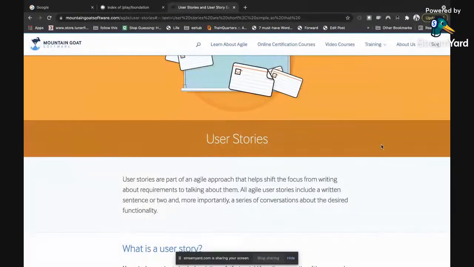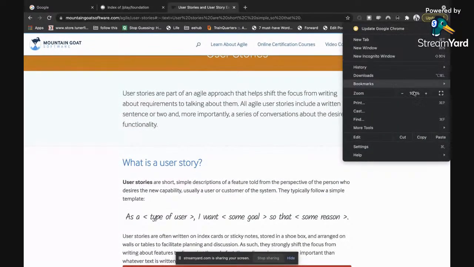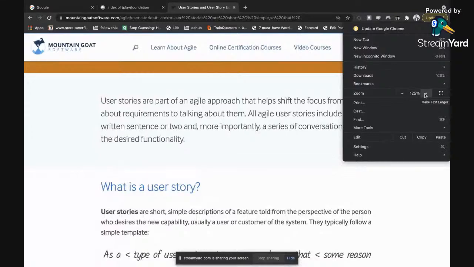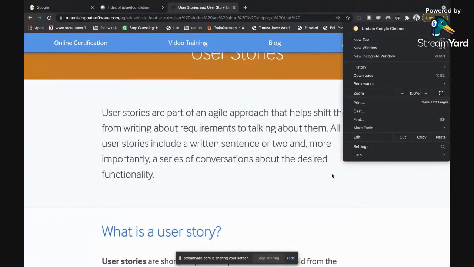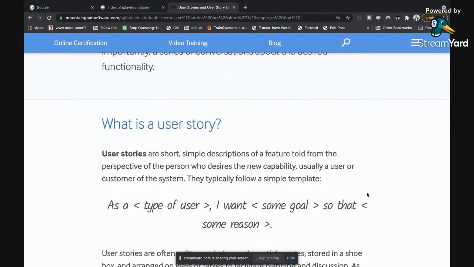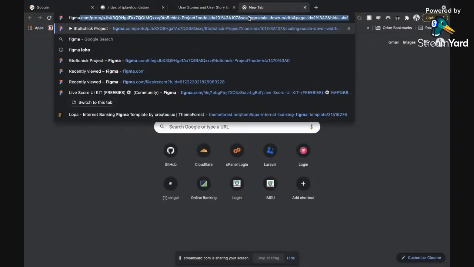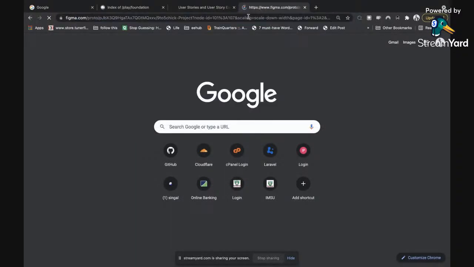So where I'm going is that from the user story, when the project manager or the product owner comes up with these user stories, right, that user story is given to a UI UX designer who then comes up with a high fidelity or a low fidelity design, depending on what he wants to do. He comes up with a UI UX design. Let me see if I can show you an example of a UI UX design.